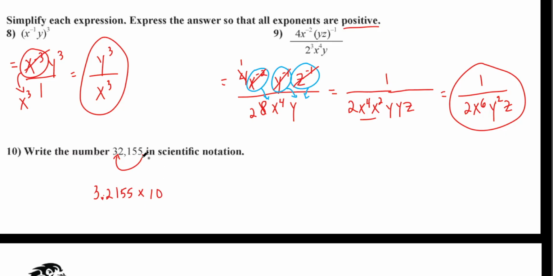This moved how many places? 1, 2, 3, 4. Is it going to be a negative 4 or a positive 4? This moved to the left, so this moves to the right. And that is scientific notation.